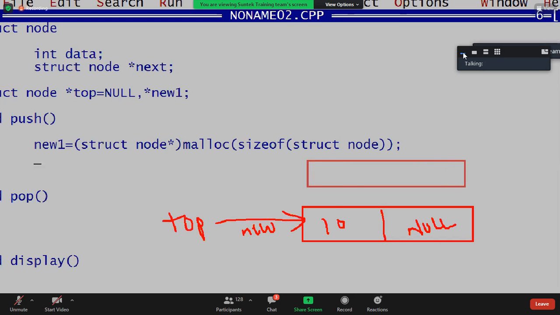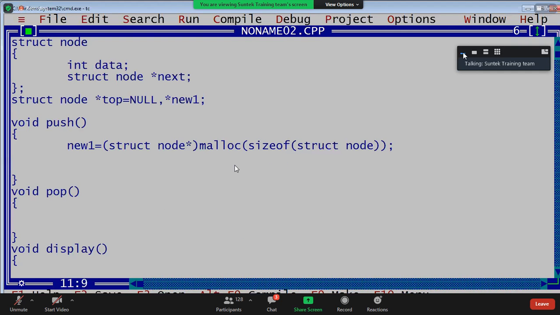Next time, the second node is created. Make this the top. This is a new node. This has to point; top next equals to what? New node next is top. First, initially, new one next is top. New one next is top.